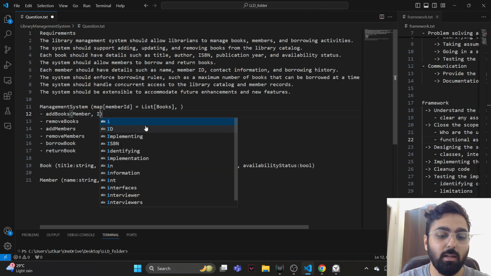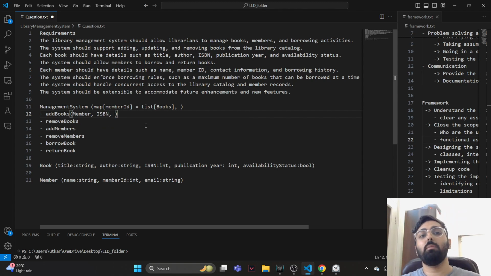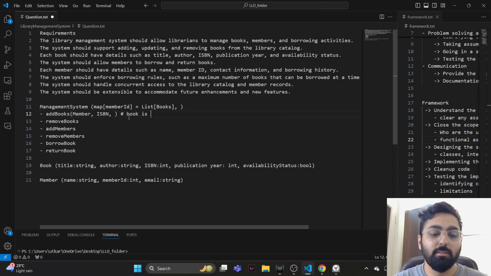We need to know the ISBN of the book. And since this is a library management software and someone is actually going and physically taking a book from the library and giving it to the librarian, when we invoke add books, it's kind of implied that the book is already available, right? So this ISBN number would be of a book which is always available, because if someone had borrowed that book, it's impossible for the other person to come and pick up that book and show it to the librarian. So this comes with the caveat that the book is available.